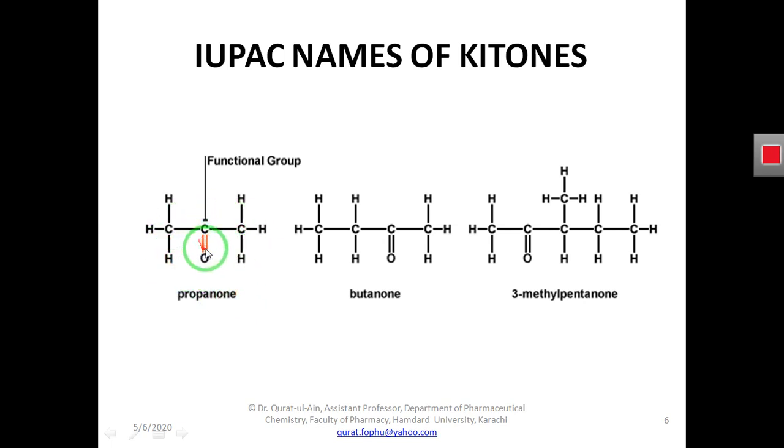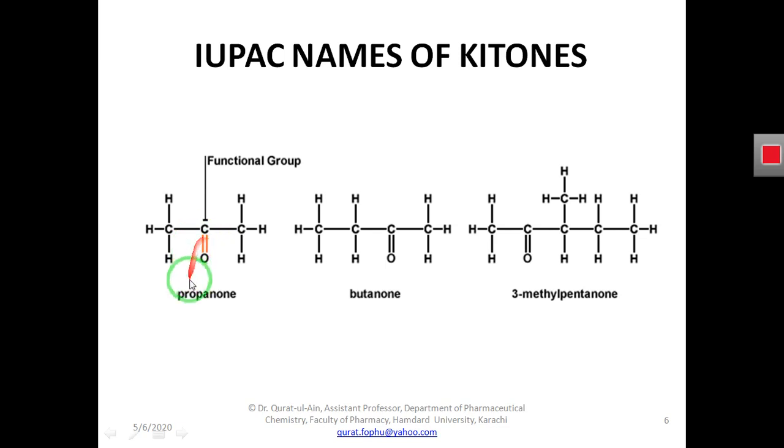If this double bonded oxygen is not here and hydrogens are present instead, what molecule will it be? It will be propane, because it has 1, 2 and 3 carbon atoms, and three carbon atom hydrocarbons are called alkanes. So we will say alkane in that situation.